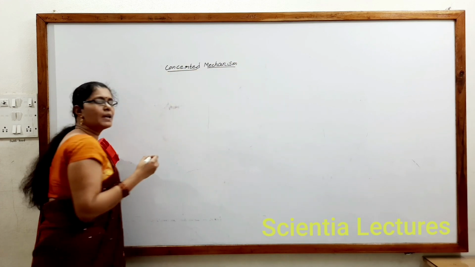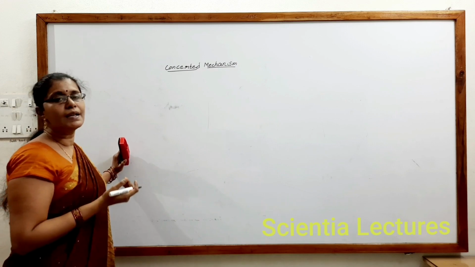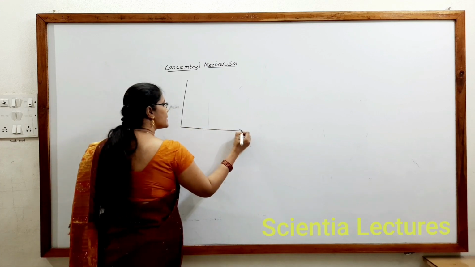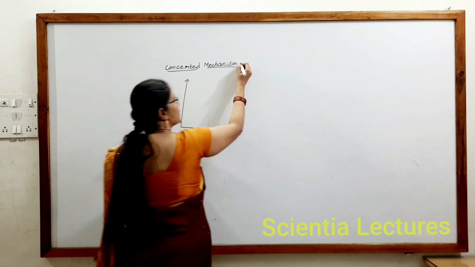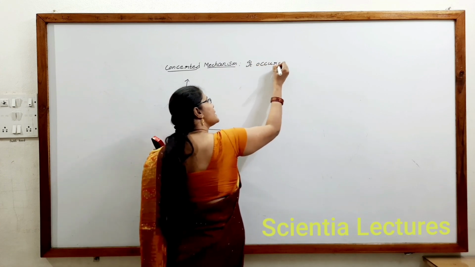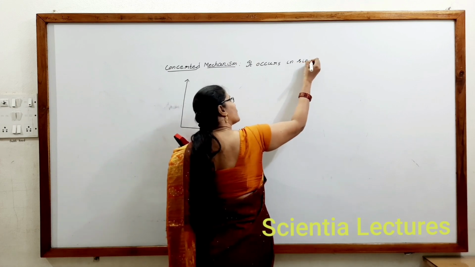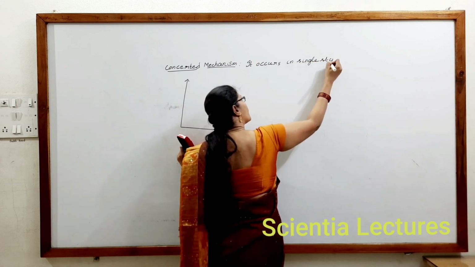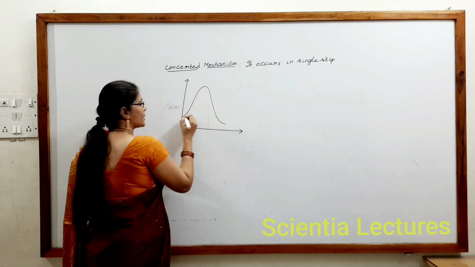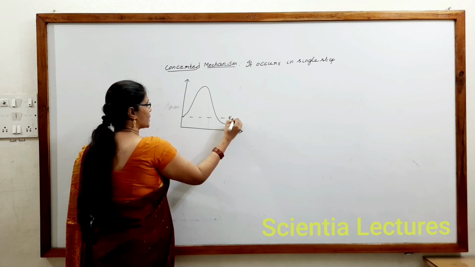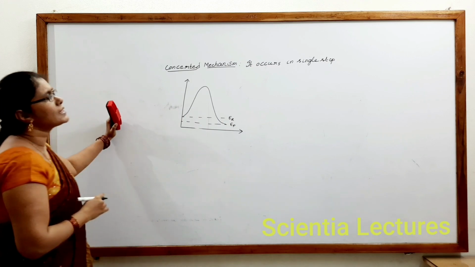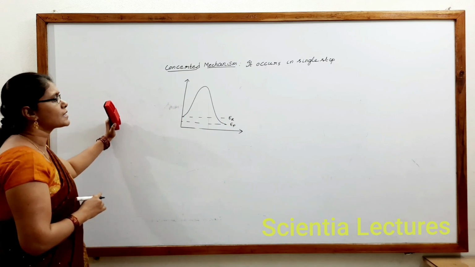Concerted mechanism means the reaction occurs in a single step. In that sense, the graph drawn before indicates a concerted mechanism. What is a concerted mechanism? The reaction occurs in only one step, so no reaction intermediate would be involved. Whether the graph is for an exothermic or an endothermic reaction, if it occurs in a single step, it is considered a concerted mechanism.